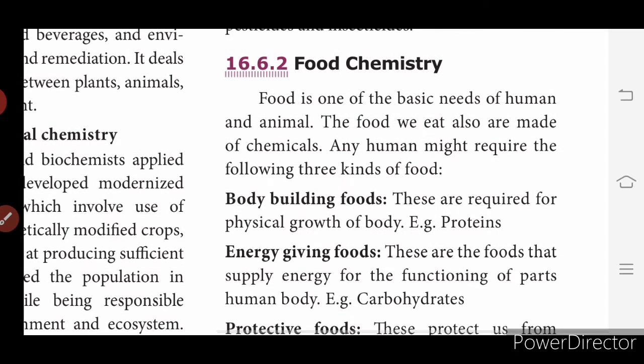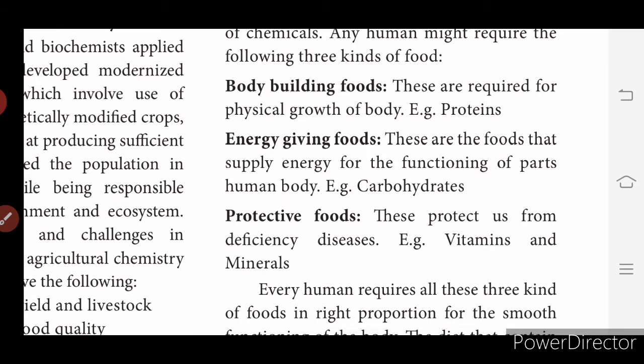What is food chemistry? Food is one of the basic needs for humans and animals. Without food we cannot survive, even animals. The food we eat is also made of chemicals, right? Any human might require the following 3 kinds of foods. What are they? Body building foods, energy giving foods and protective foods. This is how we classify the foods.